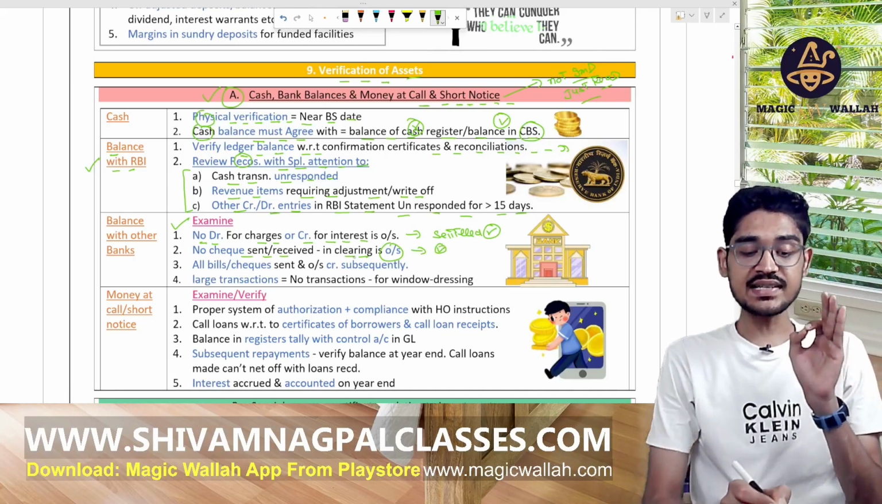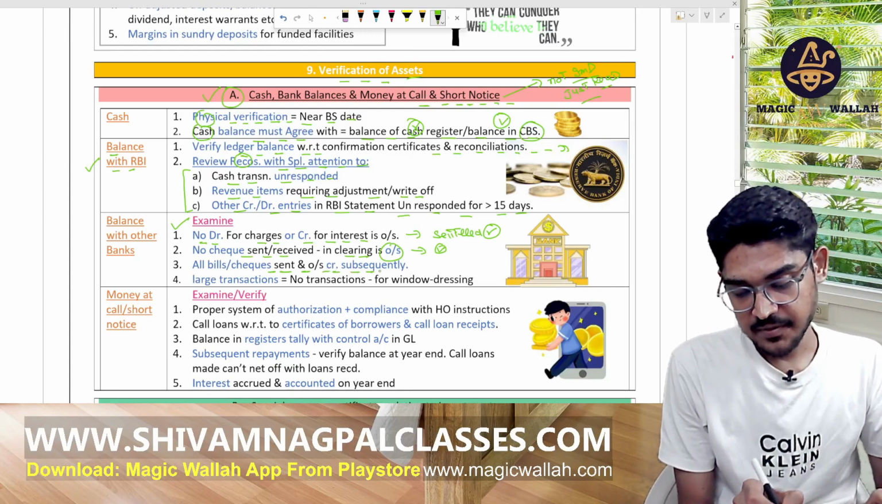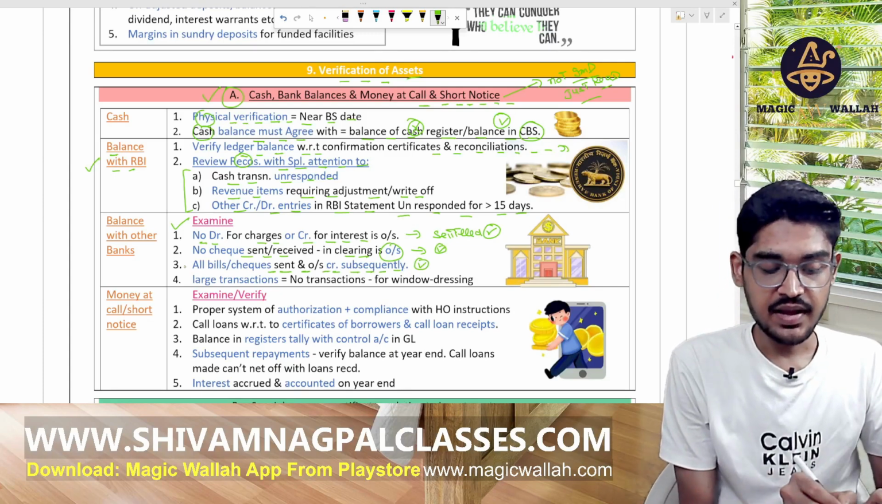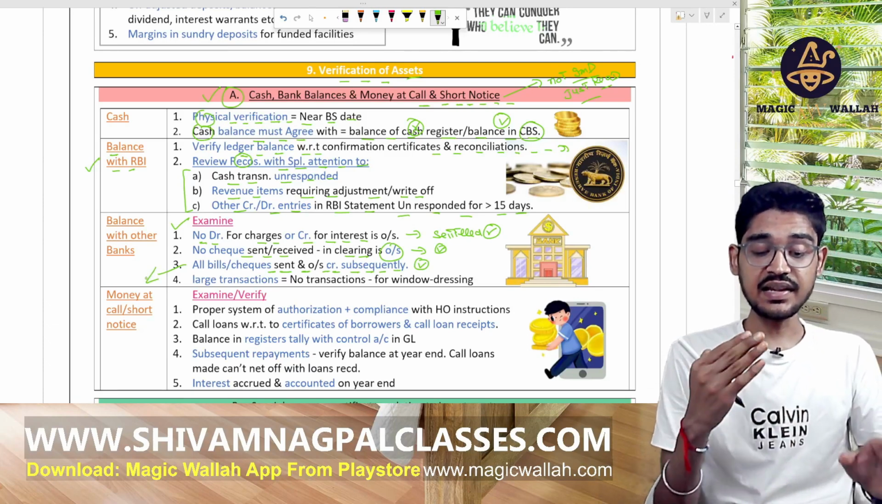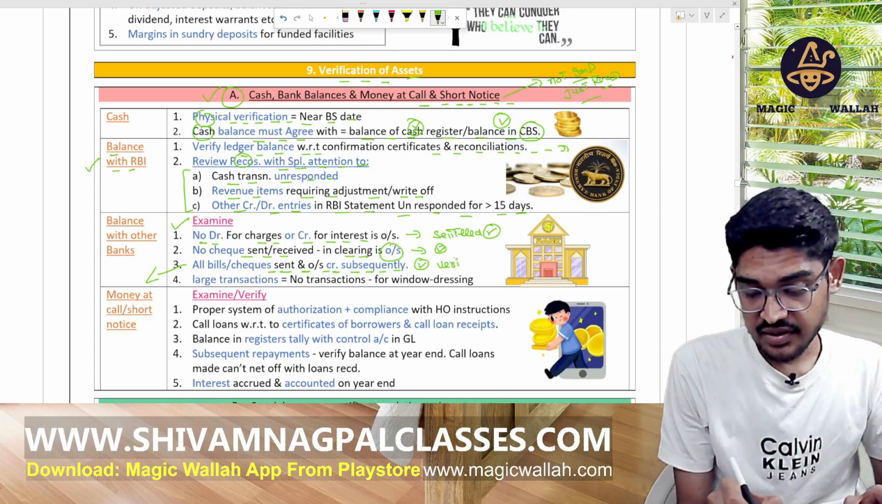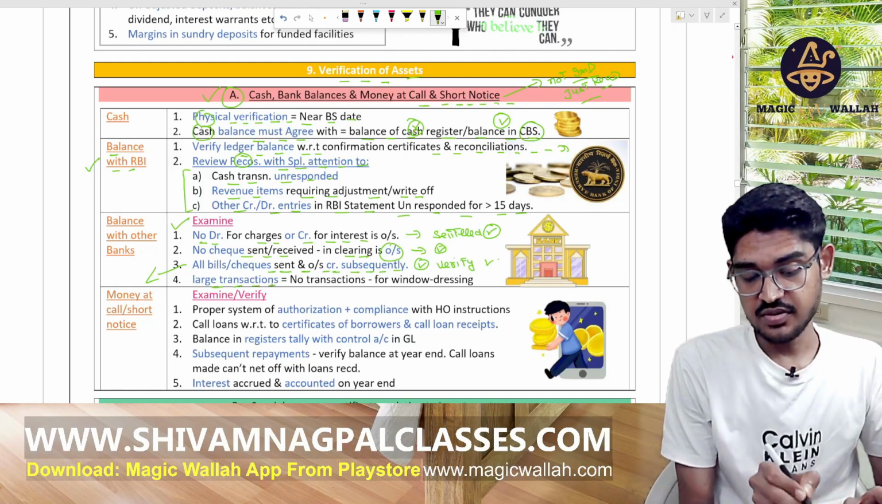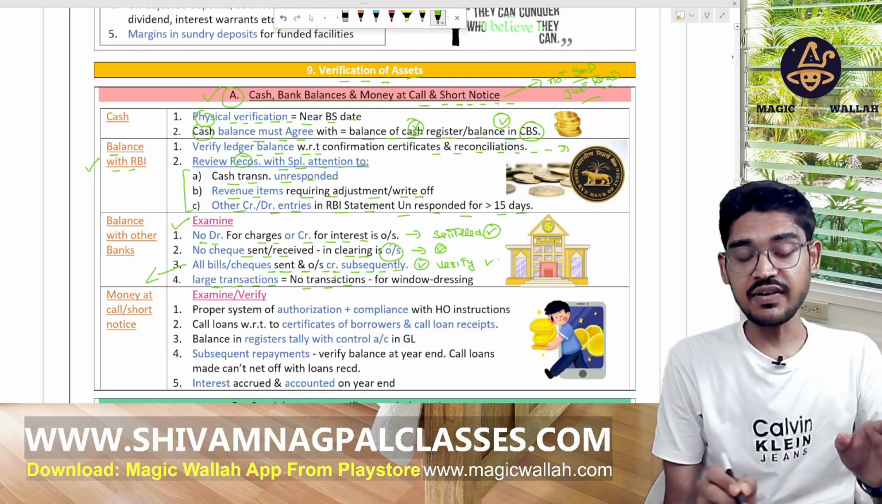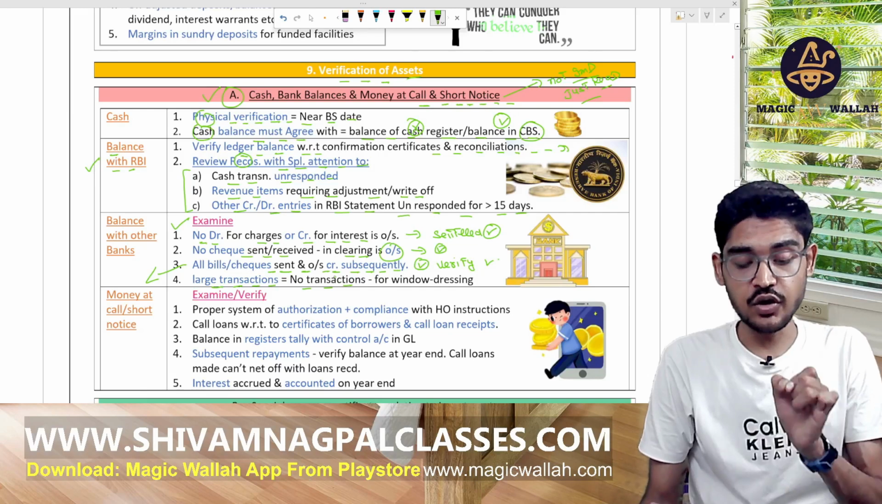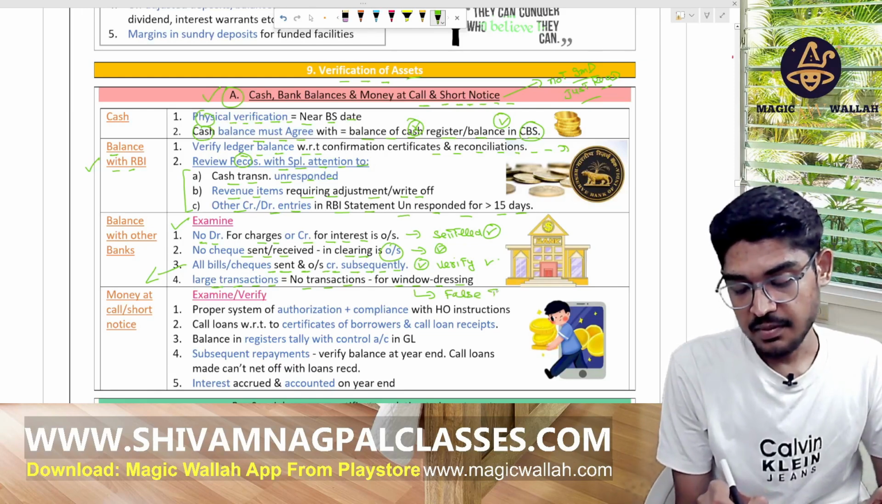All bills and cheques sent and outstanding are credited subsequently. Any bill sent, any cheque sent, and that is credited subsequently, verify whether it is properly adjusted or not. Any last transaction, in that case verify that no transaction for which window dressing is done, means false transaction. Bank has not shown any false transaction.